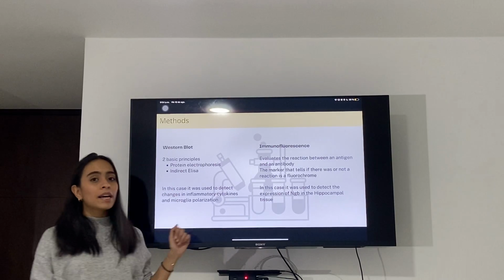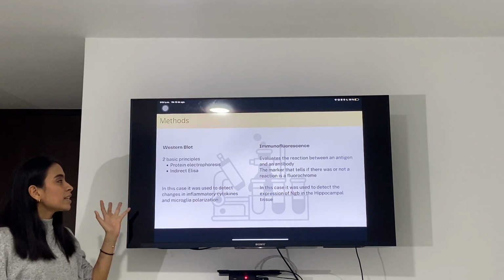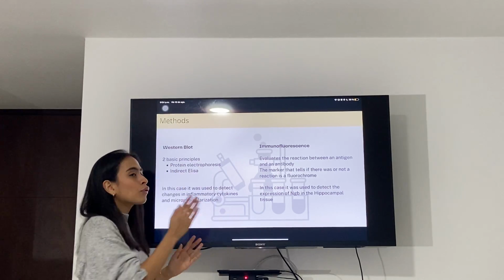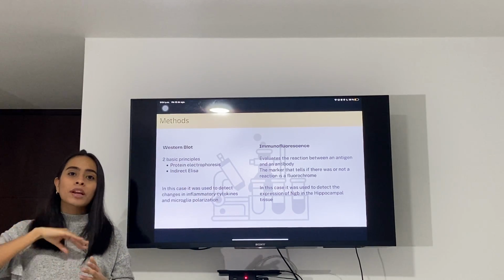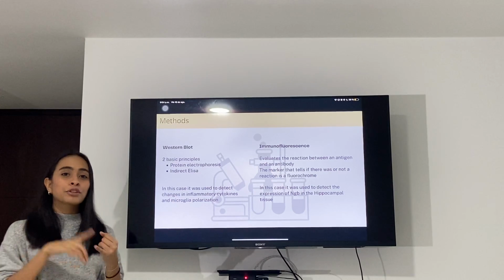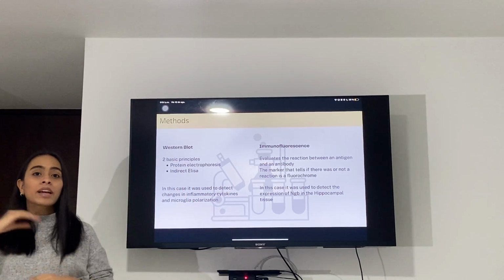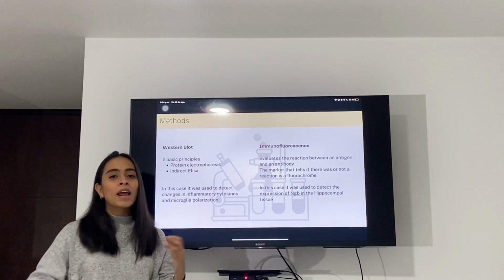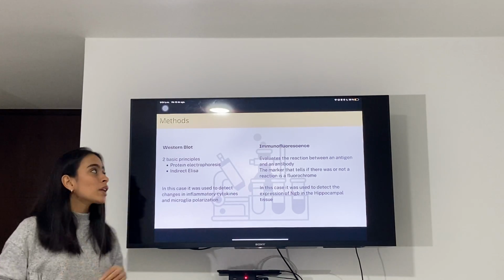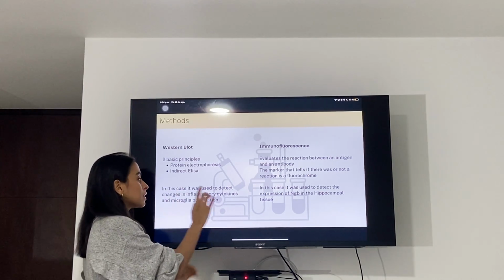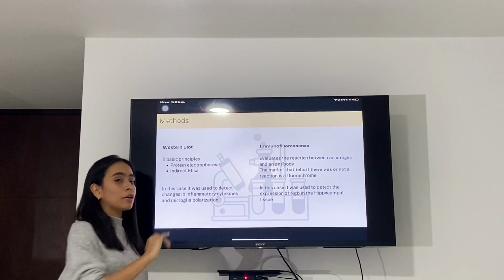Then they did a Western blot, and this test has two basic principles. The first one is the protein electrophoresis, which separates proteins on the basis of shape, size, and charge, and then the indirect ELISA. In this test, specific antibodies bind to a target antigen and detect its presence and quantity. The Western blot was used in this study to detect the changes in inflammatory cytokines and microglial polarization.